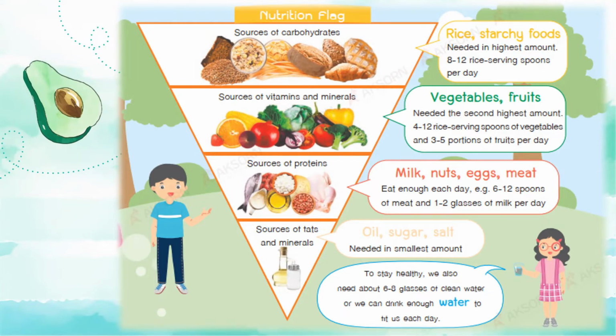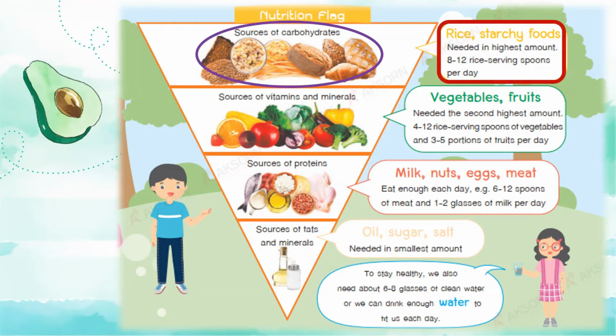So, the Department of Health, Ministry of Public Health made a nutrition flag to help Thais choose their food wisely. The nutrition flag looks like this. It's like an inverted triangle. So the foods on the top are the foods that are sources of carbohydrates. These are the foods needed in the highest amount. We need at least 8 to 12 rice serving spoons per day.